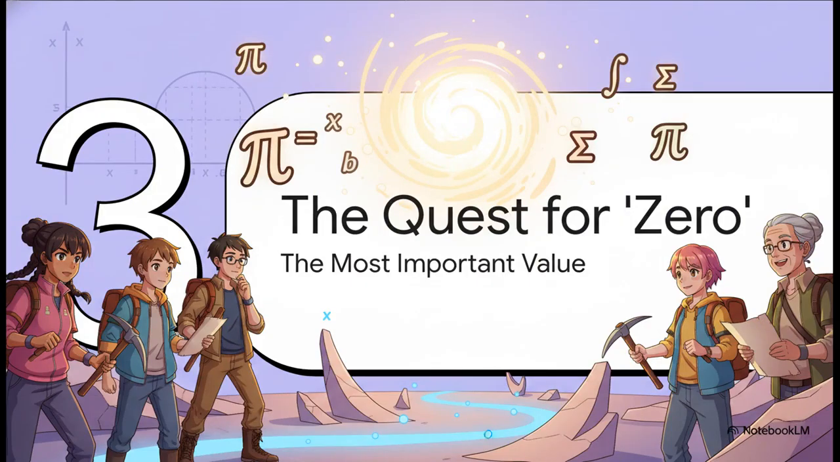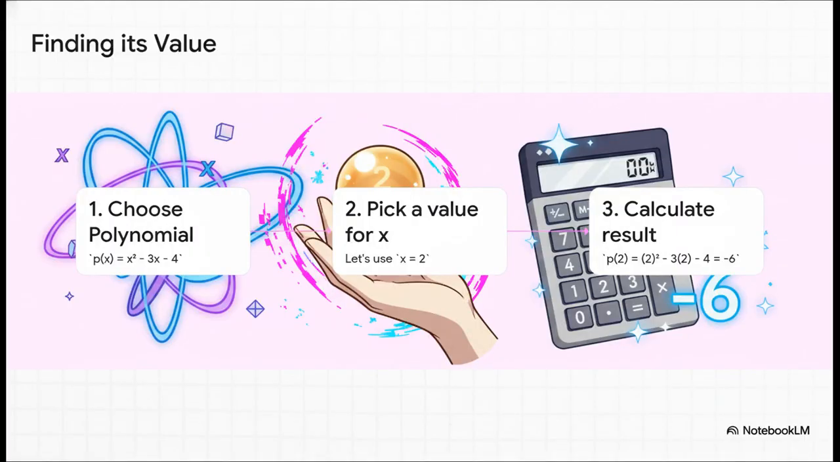Okay, now we get to the really juicy part, the heart of our story. In the world of polynomials, there is one special number we are always on the hunt for. It's a value that unlocks a ton of secrets. This is our quest for the zero. So first, how do you even find the value of a polynomial? It's actually way easier than it looks.